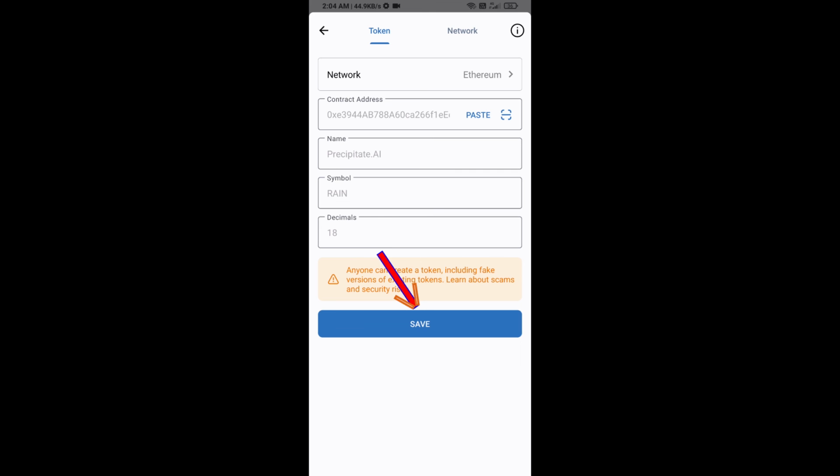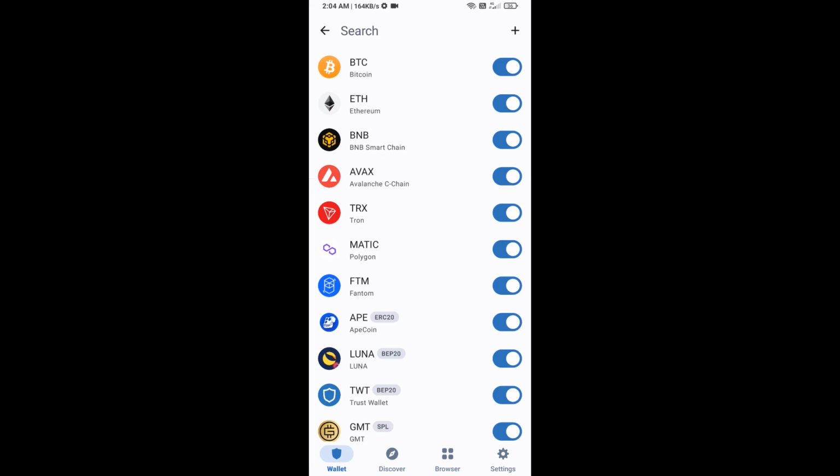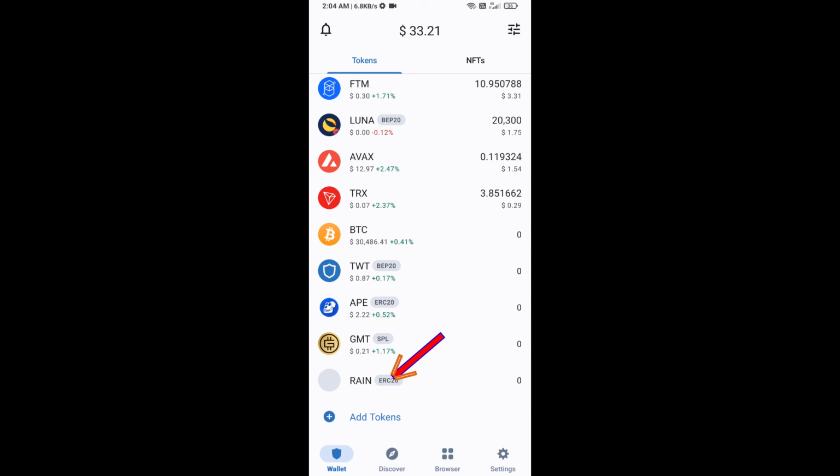Then click on save. After that you will go to the Trust Wallet homepage. Now here this token has been added successfully on Trust Wallet.